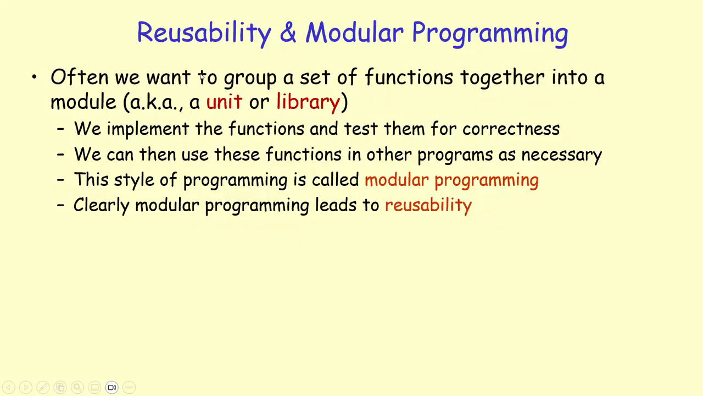It is typically the case that we would like to group a set of related functions together into a module, sometimes called a unit or a library. We implement the functions inside the library, test them for correctness. We can then use these functions in other programs as necessary. This style of programming is called modular programming. And modular programming leads to reusability. The idea is once you have the implementation of these functions, you can use them everywhere, like the math functions, the square root, the absolute value, the minimum, maximum, and every other math function that you can think of.